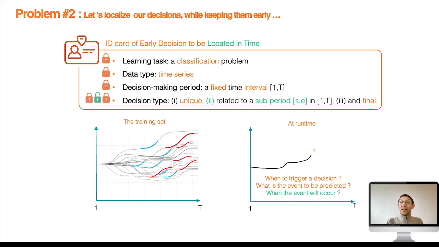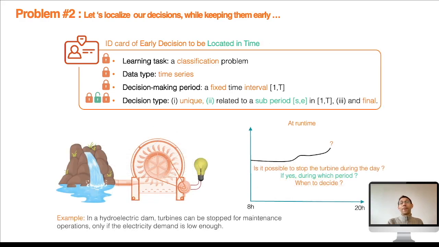When using the model, 3 questions must be addressed. When should the model trigger its decision? What is the event to be predicted? And finally, when will the event take place?